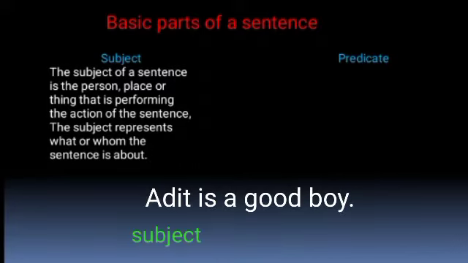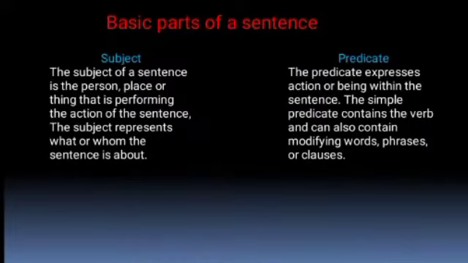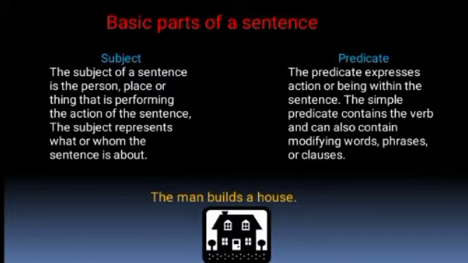Adit is the subject. The simple subject usually contains a noun or pronoun and can include modifying words, phrases, or clauses. For example, the man builds a house. Here in the sentence, "the man" is the subject, while the remaining part is the predicate. The predicate expresses action or being within the sentence. The simple predicate contains the verb and can also contain modifying words, phrases, or clauses. In the sentence, the man builds a house, "builds a house" is the predicate of the sentence.